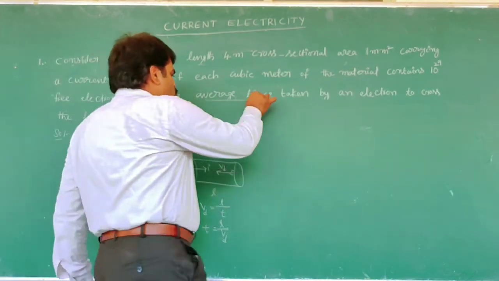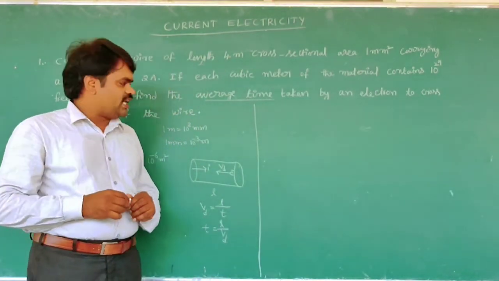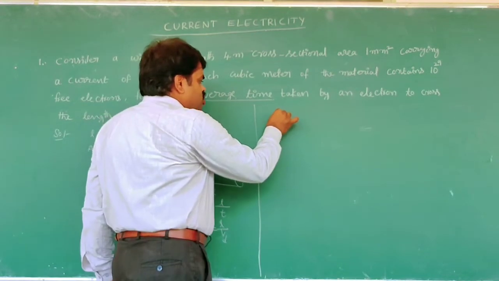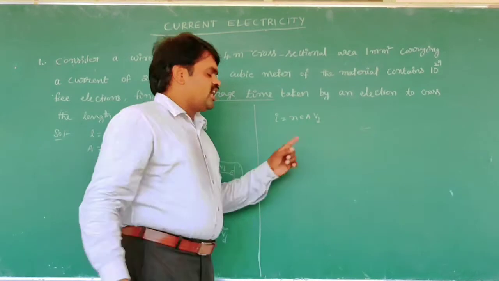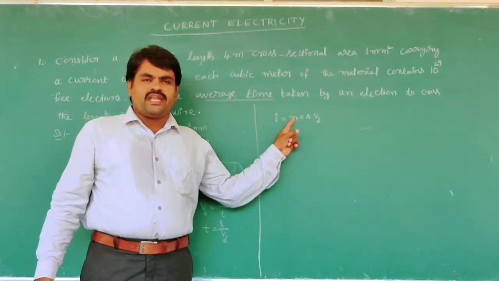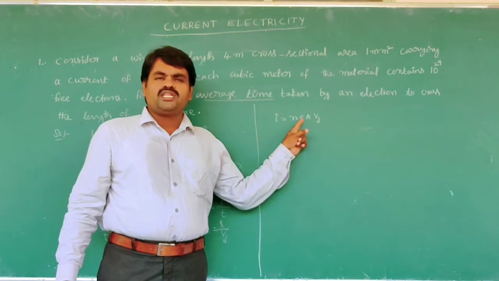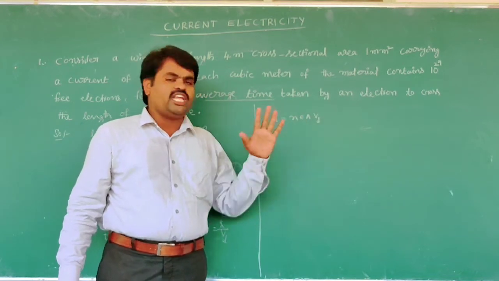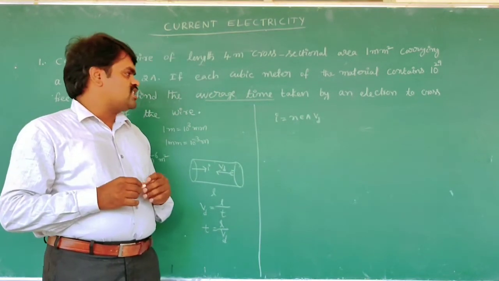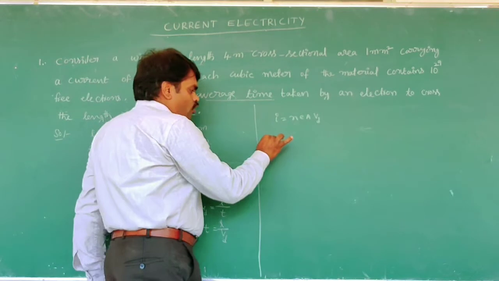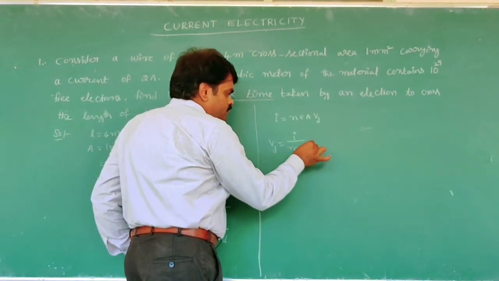Here we know the relation between drift velocity and electric current, that is I is equal to nAeVd. Here n is the number density, e is the charge of the electron, 1.6 into 10 to the power of minus 19 coulombs, A is the cross sectional area and Vd is the drift velocity. Now Vd is equal to I by nAe.